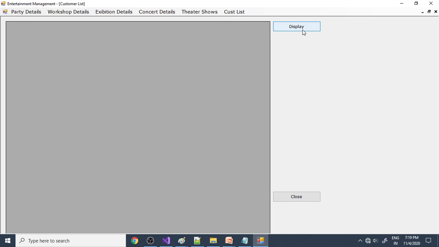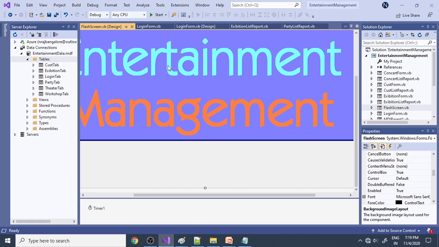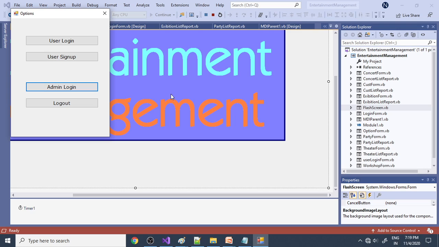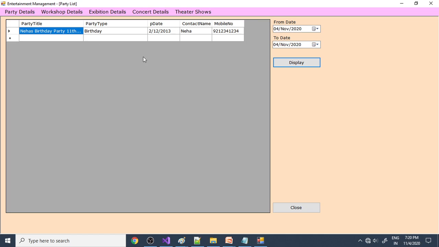Here is the customer list, and you can see that one customer has signed up. In the same way, multiple people can sign up. Even though it's offline, you can sign up and then log in here. Now we can log in: go to user sign up, then user login. Now the user can see what parties there are. There is one birthday party, and if they wish, they can go and attend it.